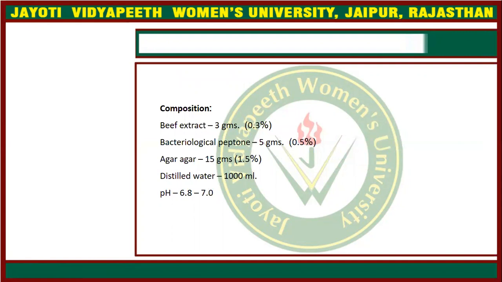What is the composition of nutrient agar media? The nutrient agar media is similar to nutrient growth media, but the only difference is that we have added agar. That is the only difference between nutrient broth and nutrient agar media. What is the composition?